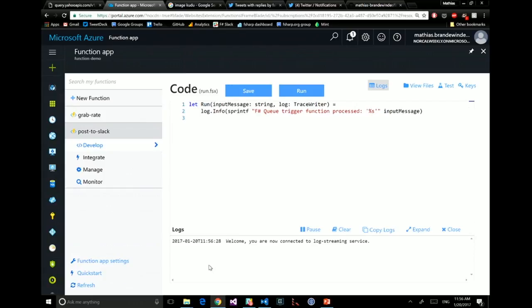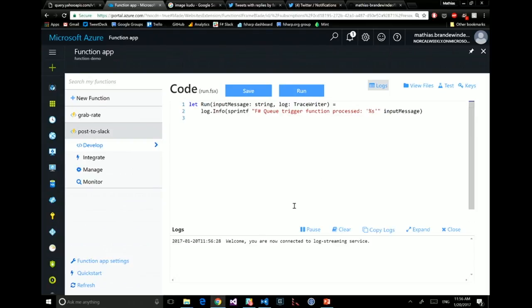And so now what popped up is a template which is even easier than the one before. I still have my trace writer, which enables me to do some logging. And my run function is also taking a string, and that string is actually the input message I'm going to dequeue. So what this is really saying is every time something shows up in the queue called rate, which is on that account, grab it out, and it will be in the variable called input message, which is this string.